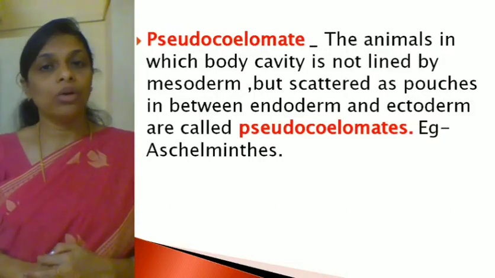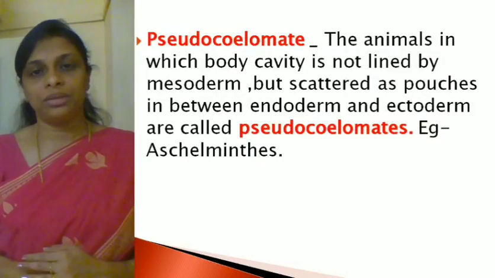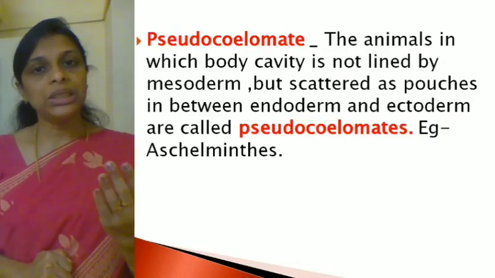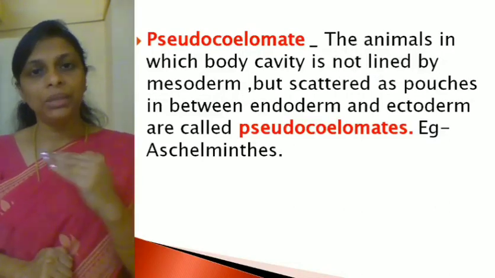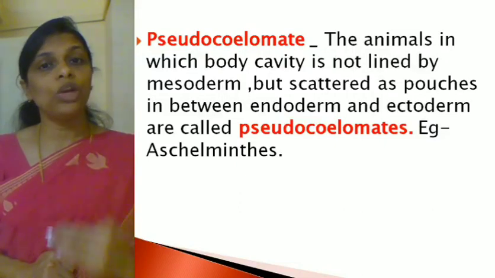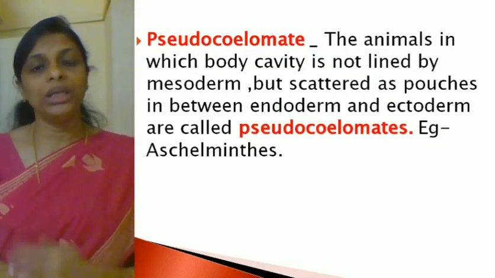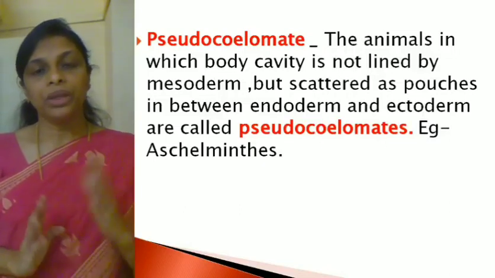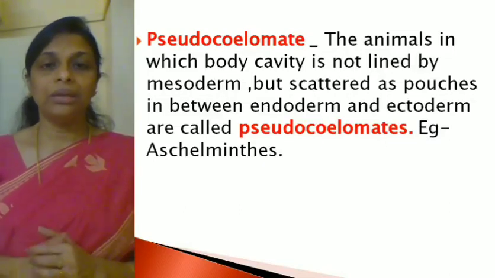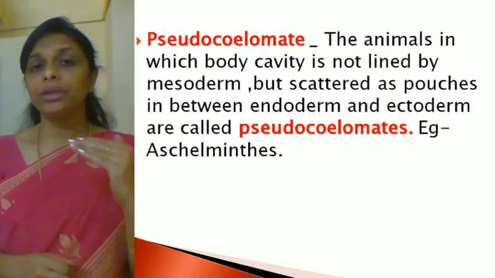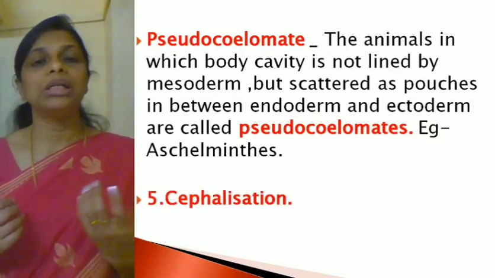You have to remember the examples also. For acoelomates, the example is Platyhelminthes, for pseudocoelomates the example is Aschelminthes, and for eucoelomates, all the animals from phylum Annelida to phylum Chordata. Hope it's clear?